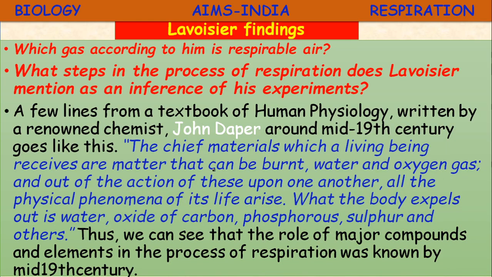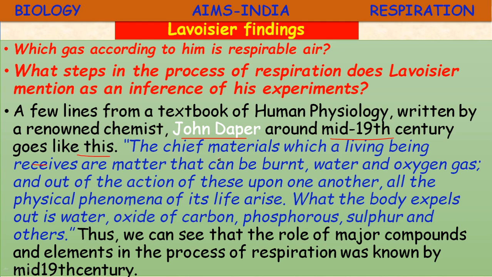So we have discussed a few lines about the textbook of human physiology. It was written by a renowned chemist. Who is that? John Draper, around the mid 19th century. Okay, the term respiration in the 14th century. So in the mid 19th century, it goes like this.